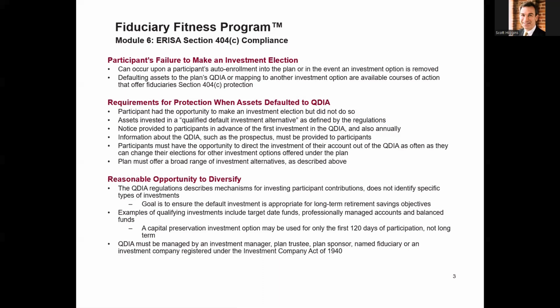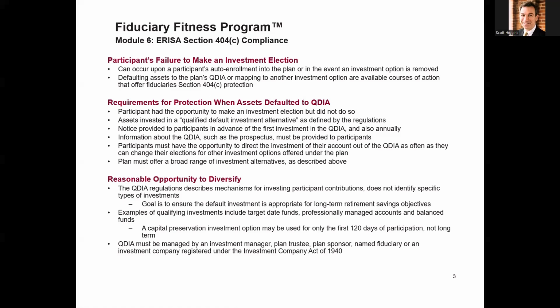Defaulting assets to the plan's qualified default investment alternative, or QDIA, or mapping to another investment option are available courses of action that offer fiduciaries 404(c) protection. While we believe that default is generally the preferred strategy to use over mapping because of peculiar requirements for mapping in order to have the fiduciary protection that you're looking for.